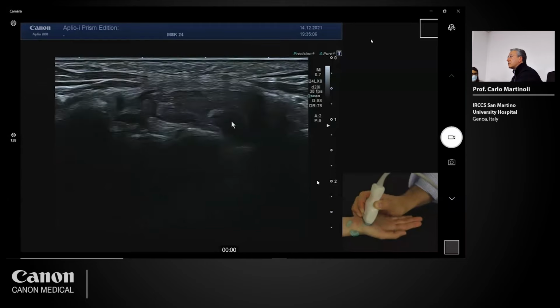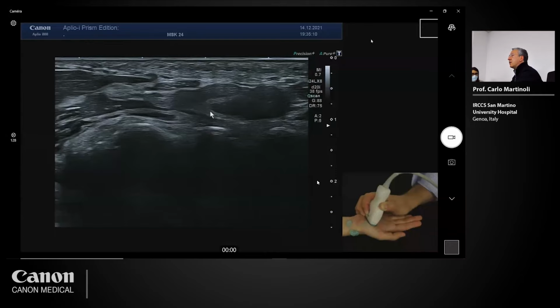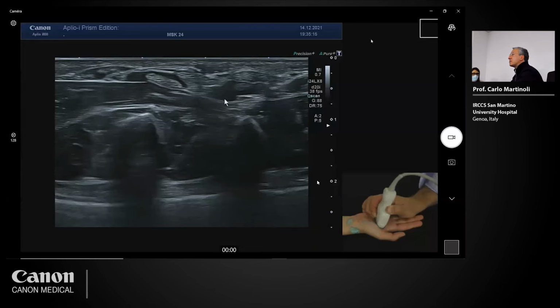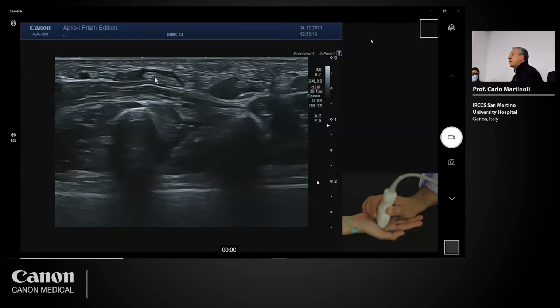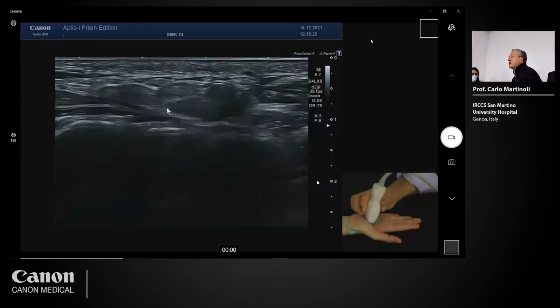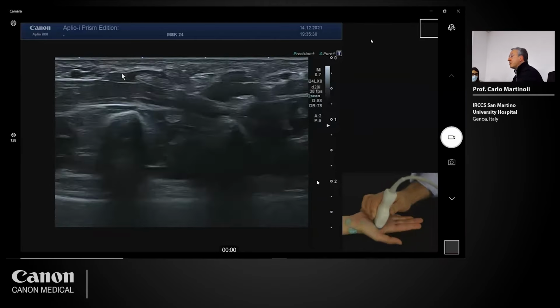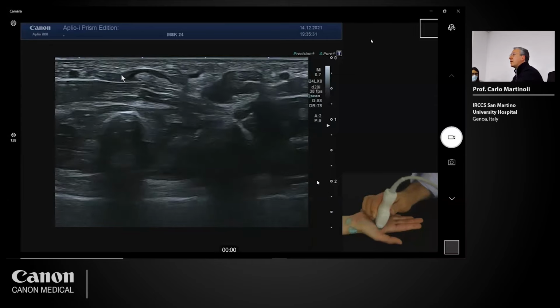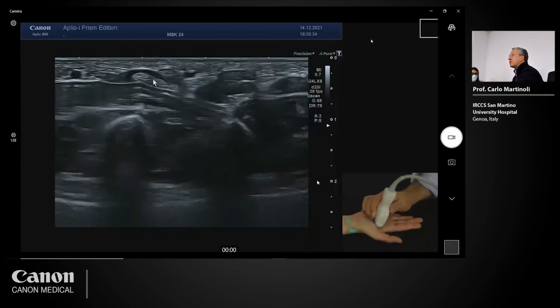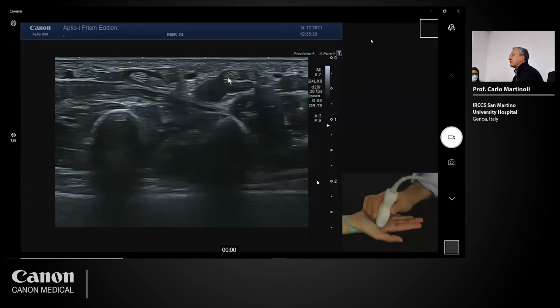Now I make the tendons hyperechogenic, but then going more distally, we can see the lumbricals emerging here, and the most proximal part of the lumbricals may enter in some instances within the tunnel. Note the close relationship of the lumbrical with the flexor digitorum profundus. The flexor digitorum superficialis, you see, is completely free.